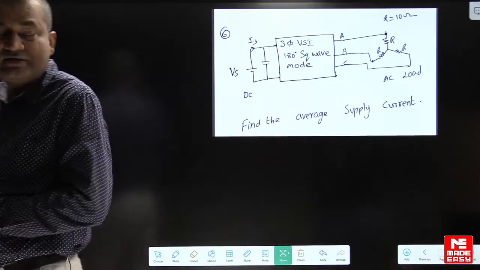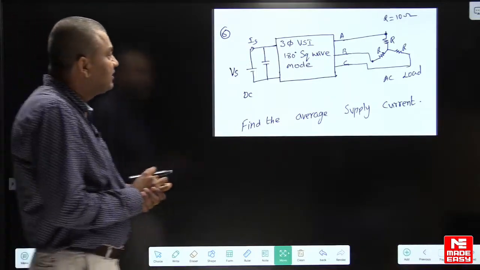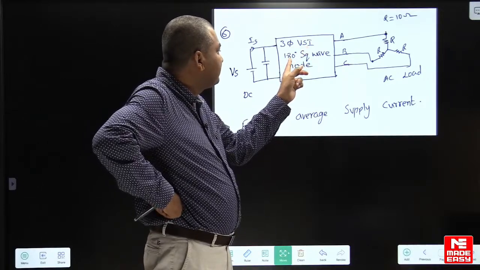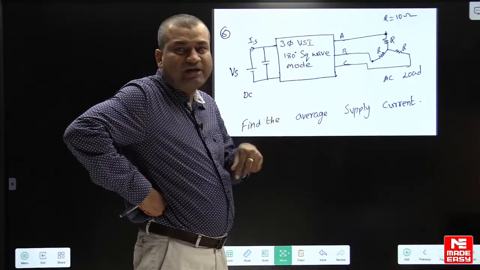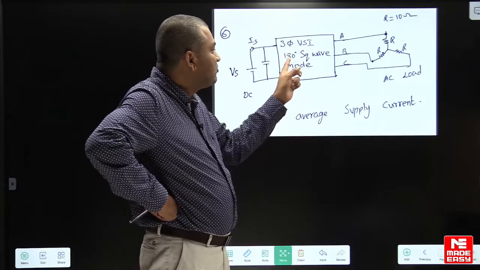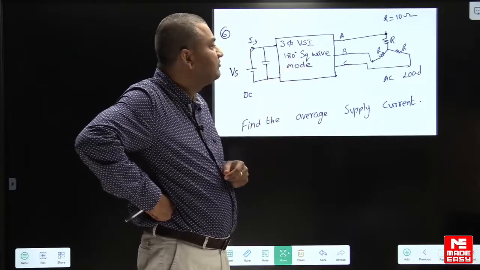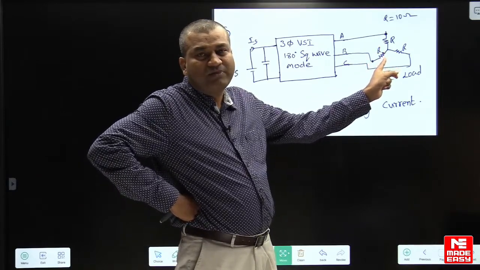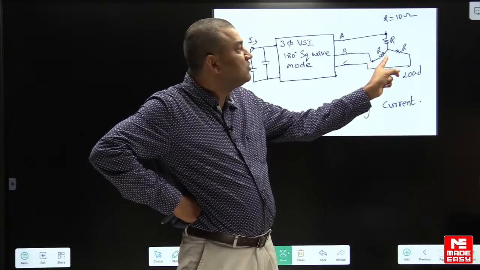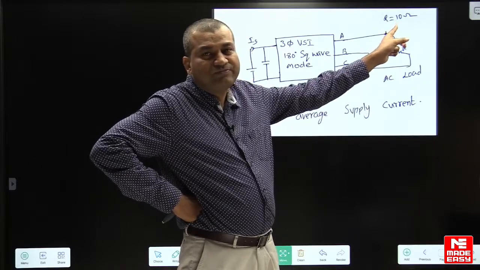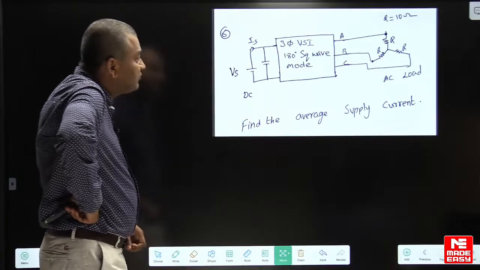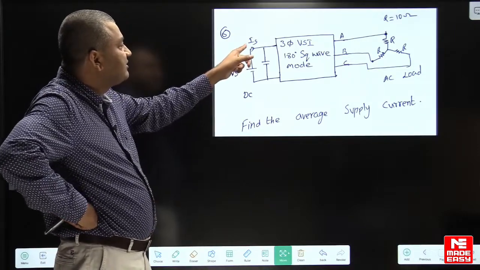Yes, students, look here. A 3-phase voltage source inverter we can operate in 120-degree mode or 180-degree mode. Here 180-degree mode means square wave mode. Load is a star connected resistive load. Each phase resistance is 10 ohms. Okay. So now we have to find out the supply current.